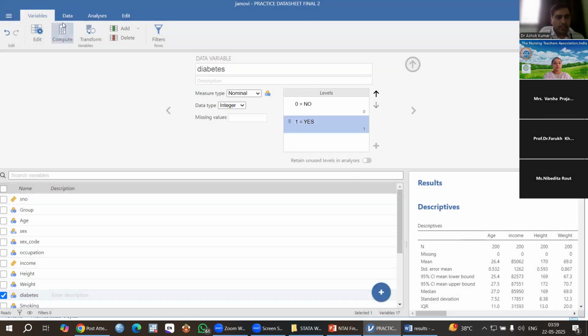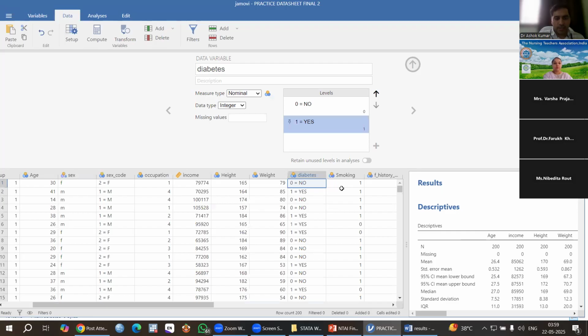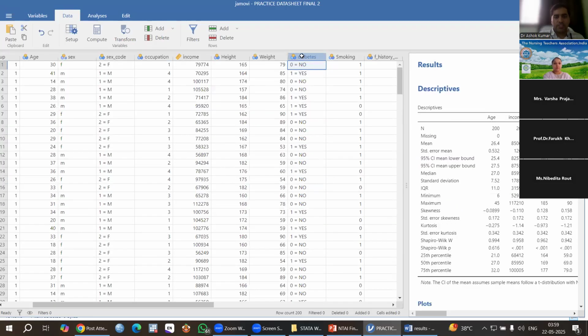Then I can see my data and I can see diabetes. This is diabetes, yes and no. And now if we perform any test, it will come in no and yes format, 0 is equal to no, 1 is equal to yes format. So if you have any question, you can ask. There's no problem.